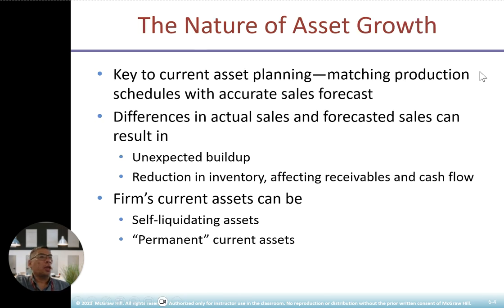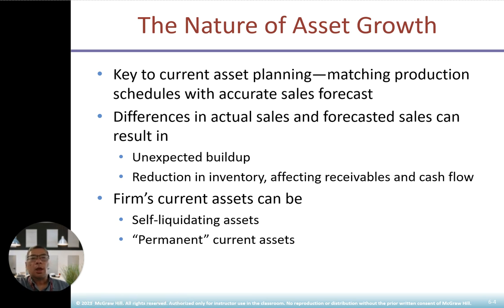Then the nature of asset growth. Key to current asset planning is matching the production schedule with accurate sales forecasts. The difference between actual sales and forecasted sales can result in an unexpected buildup. A reduction in inventory will affect receivables as well as cash flow. The firm's current assets can be self-liquidating assets or permanent current assets. These are the firm's current assets.